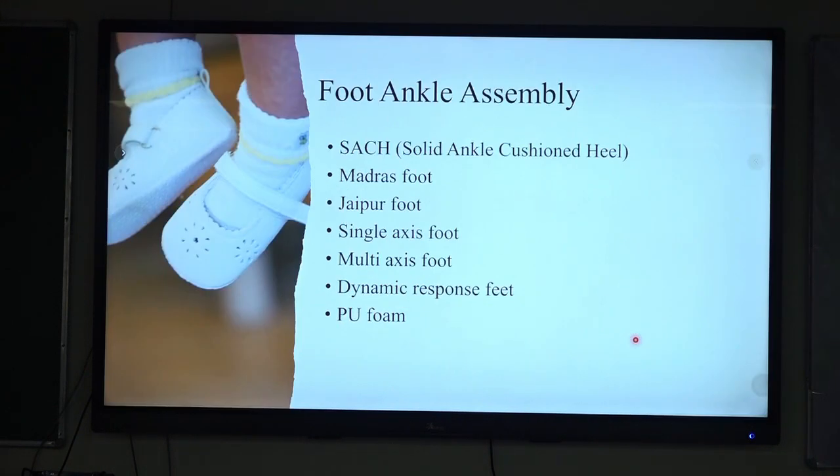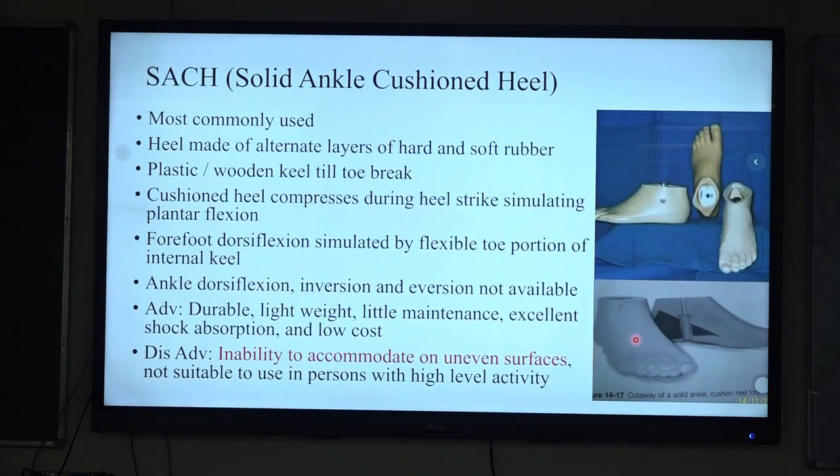Last component of ankle foot assembly. Various kinds of ankle foot assembly are being used nowadays in lower limb prosthesis, like the SACH foot, Madras foot, Jaipur foot, multi-axis, single axis, etc. The SACH foot is most commonly used. The heel is made of alternating layers of hard and soft rubber. There is a plastic or wood heel in these kinds of feet.